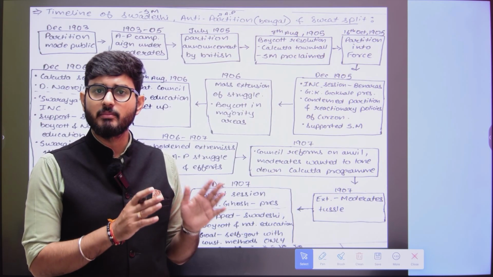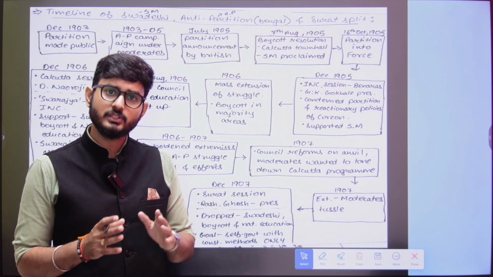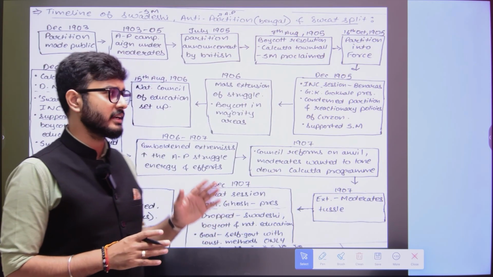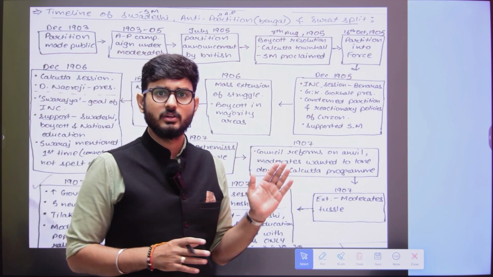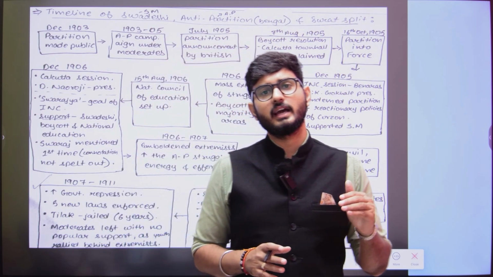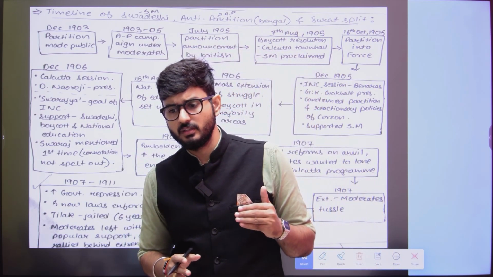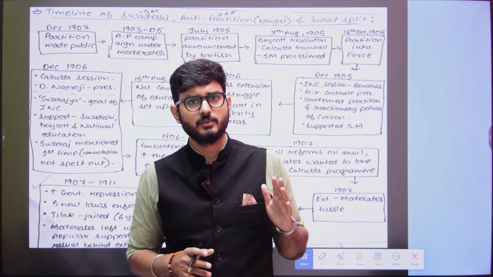That was the aim of the extremists. That is why they decided that in the December 1906 session of the INC, they wanted an extremist leader to preside over the chairmanship of the Congress.